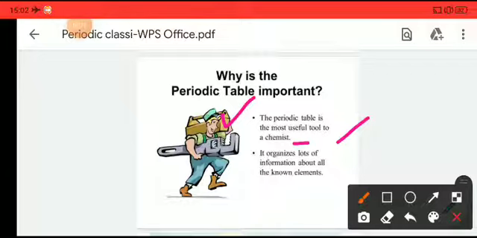The second thing is that it organizes a lot of information about all the known elements. By using the periodic table, we can easily get the information about each and every element that is known to us. So we now know what the periodic table is and why it is important to us.